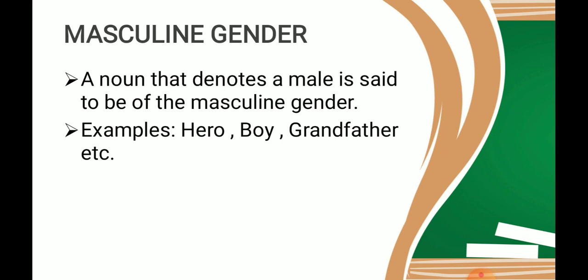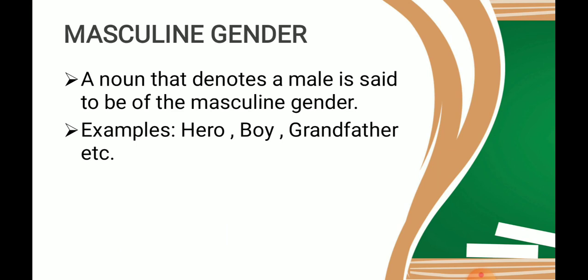So if we start with masculine gender, a noun that denotes a male is said to be of the masculine gender. That means masculine genders are the nouns that tell you about the category of noun whether it's a male or not. अगर कोई नाउन दिया है और वो आपको ये बता रहा है कि उसका जेंडर, उसका लिंग मेल है, then that is known as masculine gender.